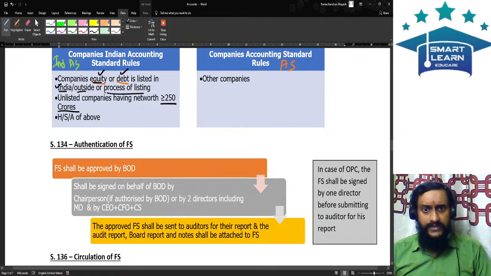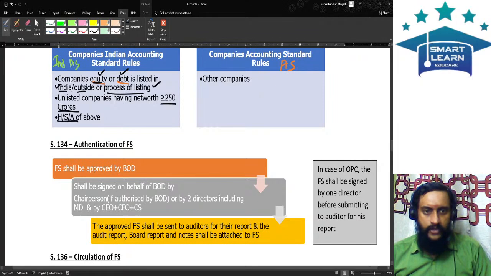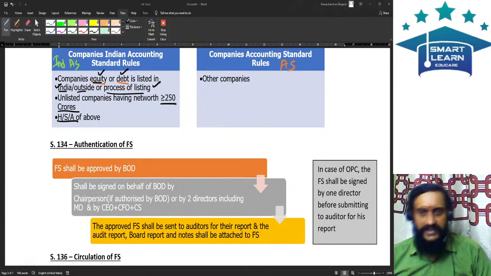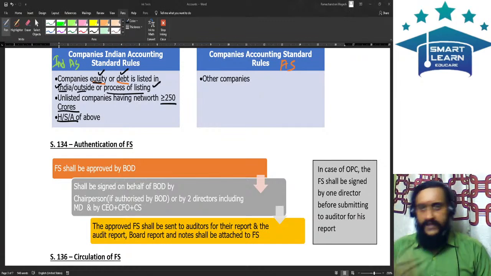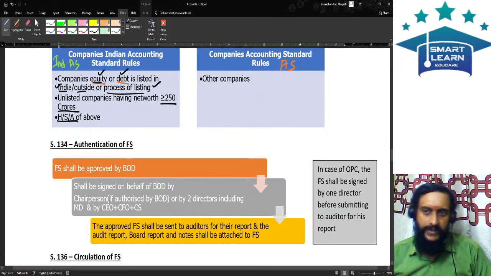Or it is in the process of getting listed, or it is an unlisted company having a net worth greater than or equal to 250 crores, or the group, which means the holding, subsidiary or associate. If the provisions related to Ind AS are applicable for one person in the group, then for everyone in that group the provisions of Ind AS will be applicable.